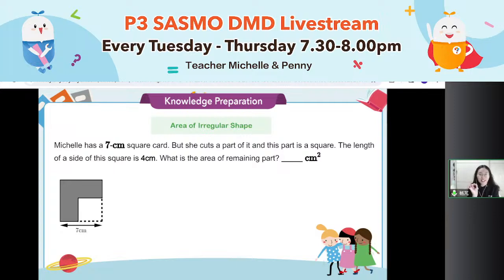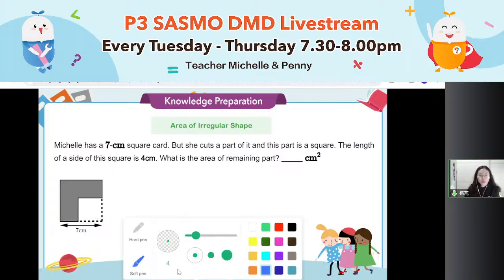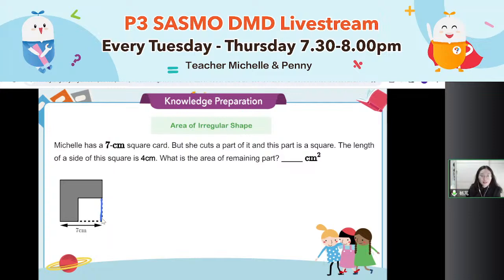Now this is a very important method I give to you. Here it is. Teacher Michelle has a 7 centimeter square card. This square card is 7 centimeters, but she cut a part of it, and this part is a square. I use the dashed line, the dotted line, to show the part she cut away. The length of the side of this square is 4 centimeters. I want to find out the area of the remaining part. The remaining part means the shaded part.